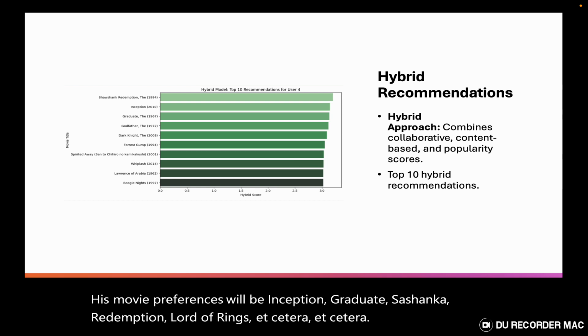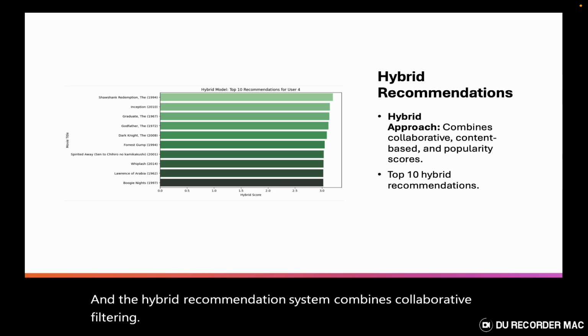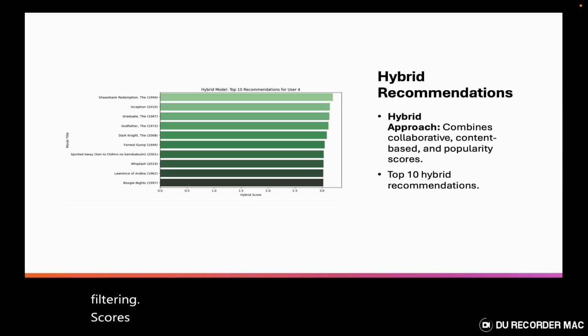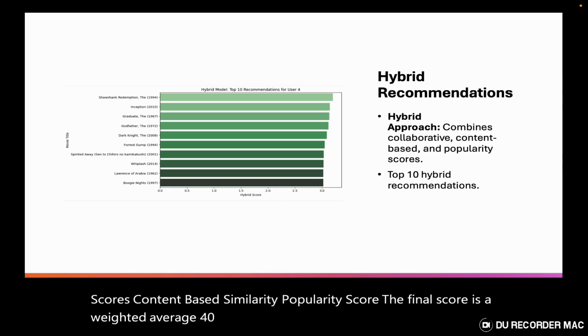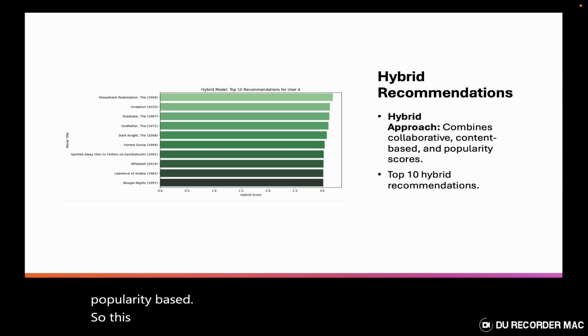The hybrid recommendation system combines the collaborative filtering score, content-based similarity, and popularity score. The final score is a weighted average: 40% collaborative, 30% content-based, and 30% popularity-based. So this balances personalization and trending content.